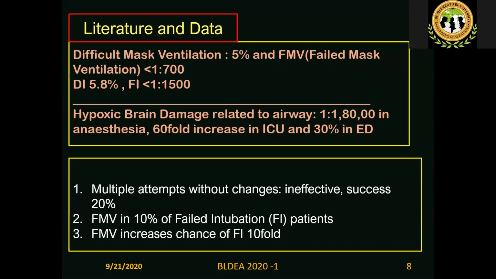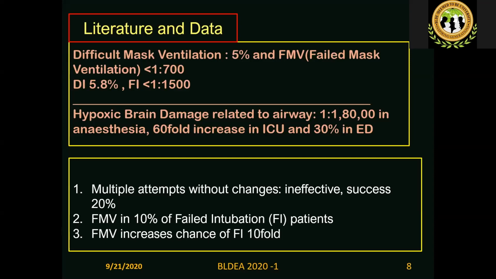So there is a progressive difficulty which finally results in failed ventilation. Similarly, difficult intubation, from a recent journal in 2018, the reference will come later, is almost similar, but failed intubation is around 1 in 1,500.